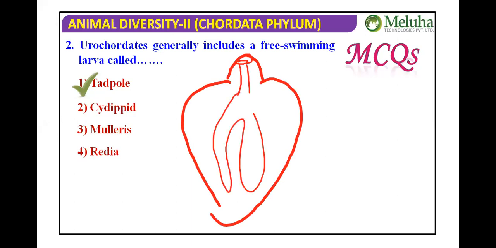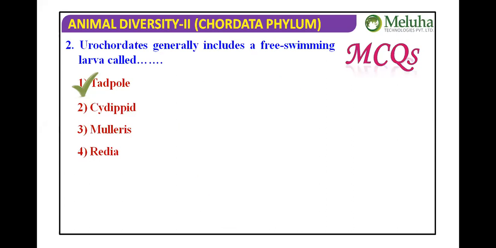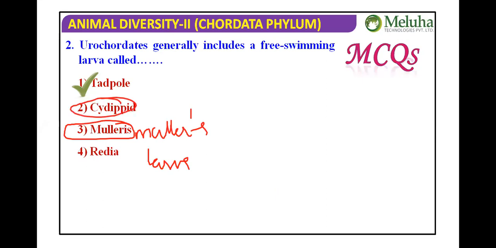That's what I said, our human brain is pictorial. When I show the picture, you can visualize. Okay, Müller's larva. Then another one is the Cydippid larva. Think about them.